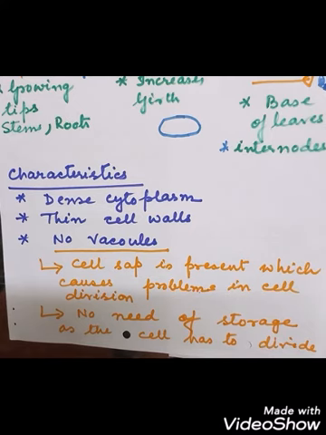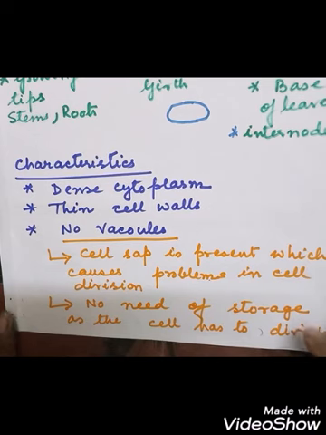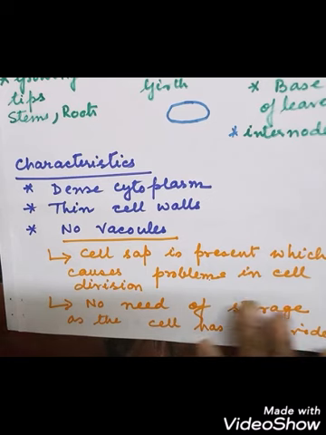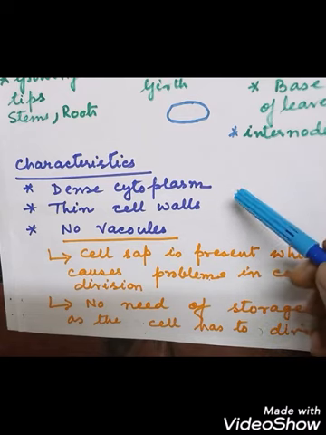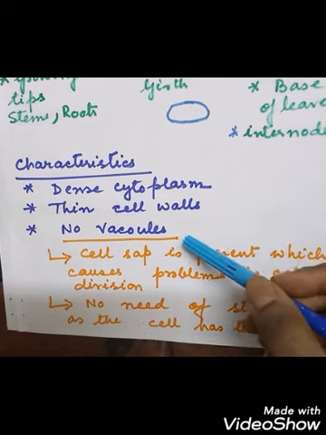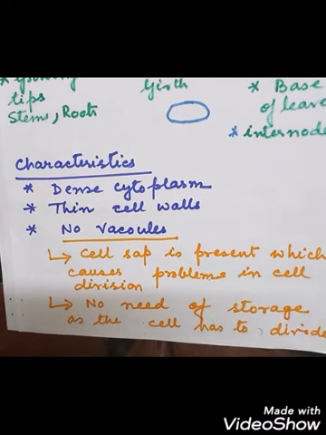And also there is no need for storage of materials in the cell. So no vacuoles are present because there is no need of storage, and because the cells are continuously dividing, there is no need for any storage inside the cells. So meristematic tissue does not have any vacuoles. So what are the features? They have dense cytoplasm, thin cell walls, and no vacuoles, which are the most important characteristic features of the meristematic tissue, helping them to divide very easily.